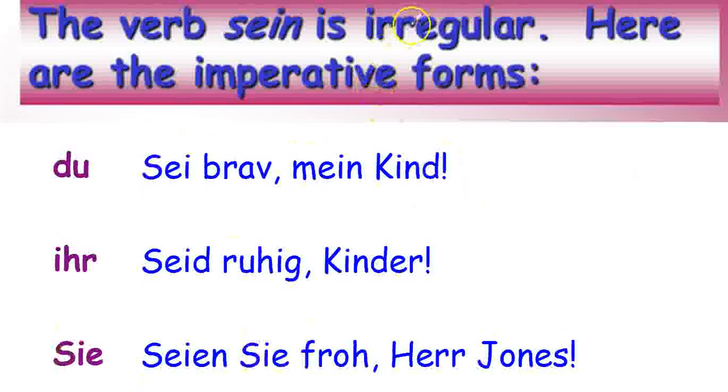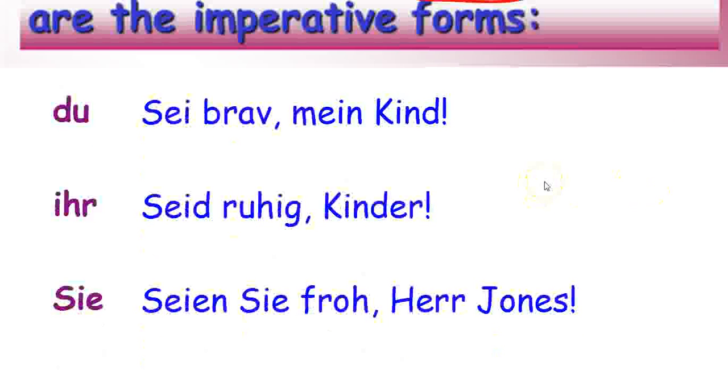Sein is different though. Sein, since it's already irregular: ich bin, du bist, er, sie, es ist, wir sind, ihr seid, sie sind. The sein imperative is totally irregular as well, so you need to learn these. For du, I would say be brave, sei brav, not bist brav, sei brav.